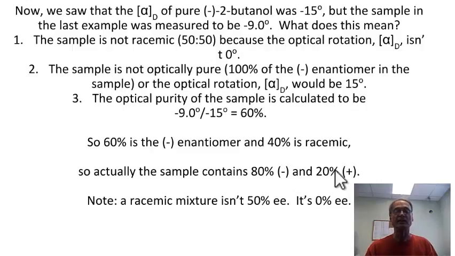So the enantiomeric excess, in other words, the amount of that enantiomer over what it would be if it was racemic, is 60%. And that's what you get by taking the actual divided by the theoretical number. Now, here's something to notice. If it was a racemic mixture, you might say that should be 50% enantiomeric excess. But of course, it's not. If it's racemic, it's 0% enantiomeric excess, because it is racemic. It's 0% above racemic. And that will be the end of this lecture today. Thank you.